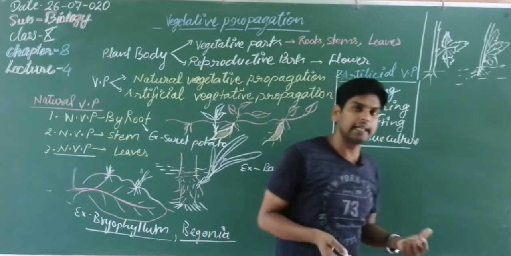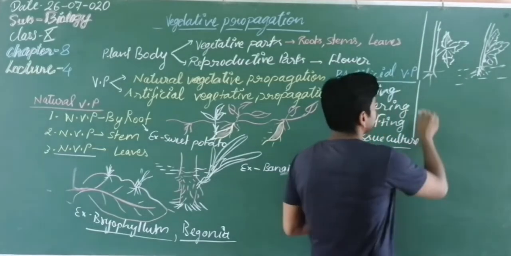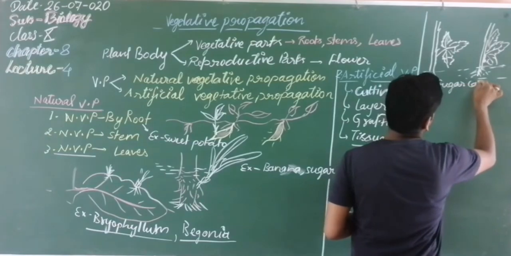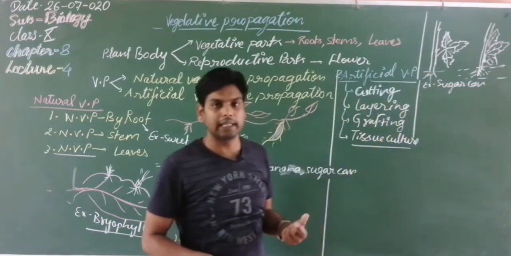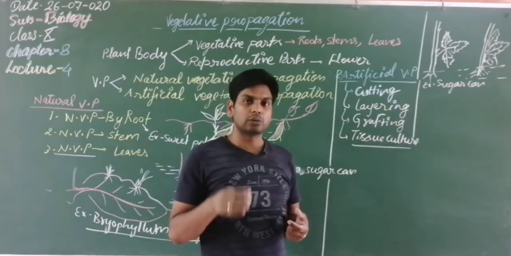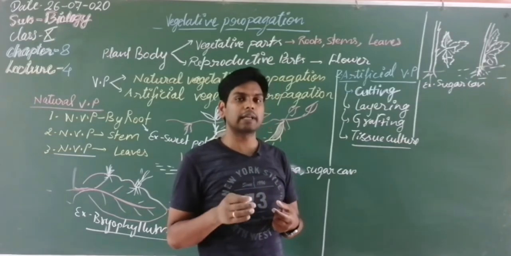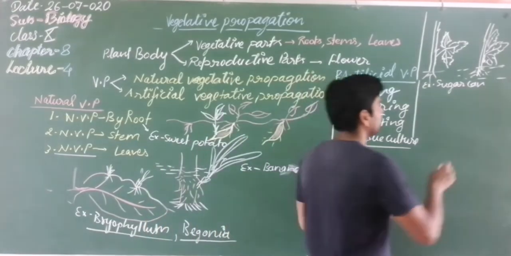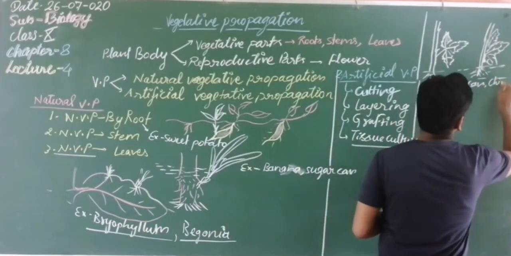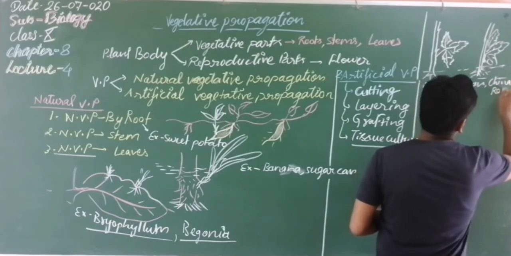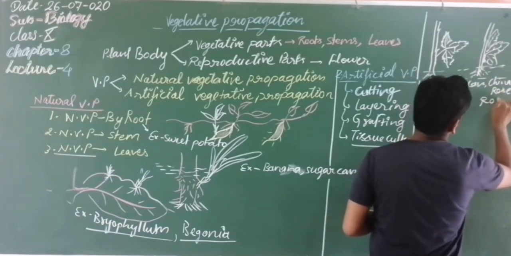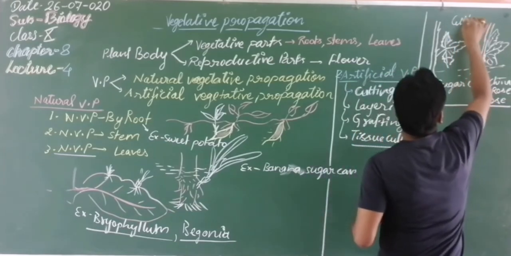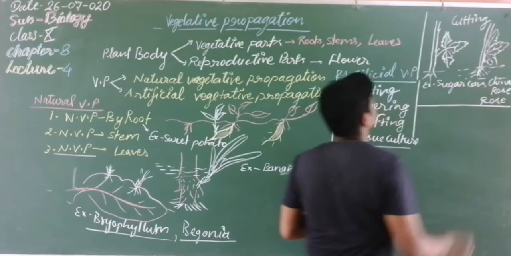Got it? Then China rose also is an example of cutting. Sugar cane is a very common example. You know students, in your field, when sugar cane is sown, after cutting, the eyes of the sugar cane can produce a new sugar cane plant. Okay. So sugar cane, China rose and rose, common rose. Got it? So this is the example of the cutting process. So this is cutting. Got it?